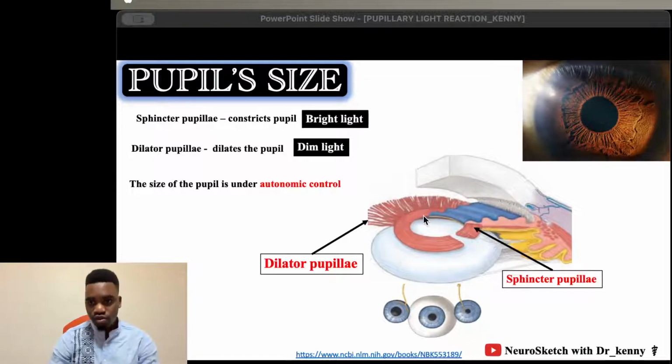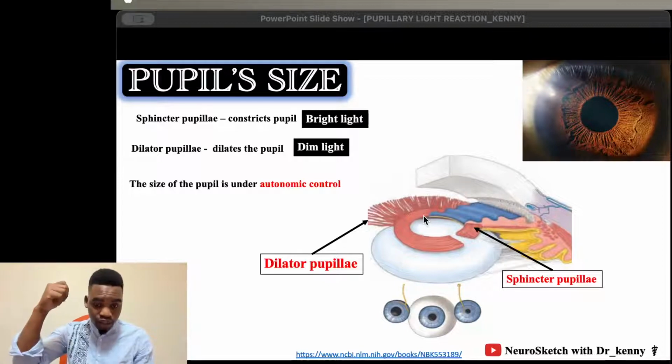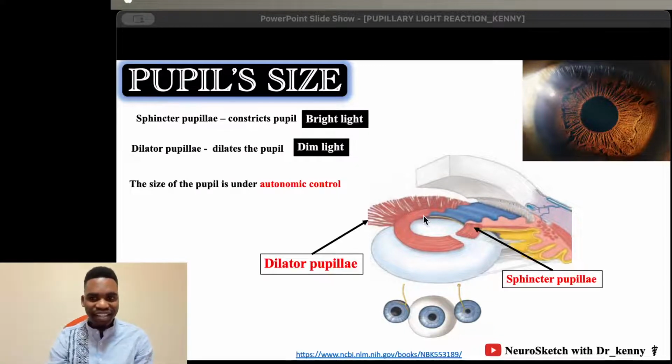And when does this happen? It happens when you are exposed to too bright light. Your pupil will constrict because you don't need that much light to go through your eye. Otherwise, remember, too much bright light can damage your retina, the photoreceptor area. You have to go back and watch the previous videos. So the pupil decreases in size because we have too much light.